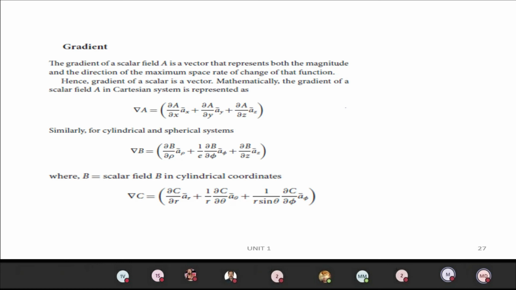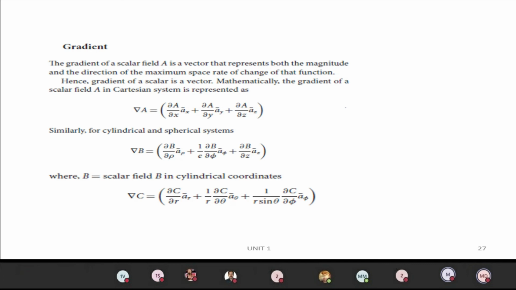Okay, so we can represent the gradient in 3 coordinate systems. For easy understanding, we are taking them as A, B, C for the different coordinate systems. If a scalar is A for the Cartesian system, to find the gradient we represent it as del A, which has the formula dou A by dou x into AX plus dou A by dou y into AY plus dou A by dou z into AZ.